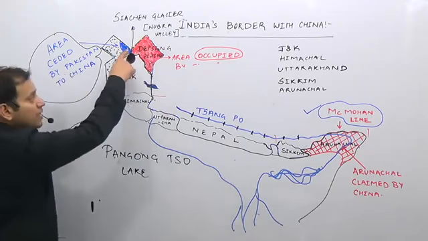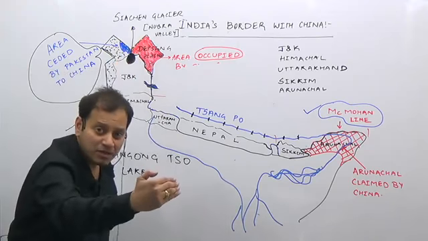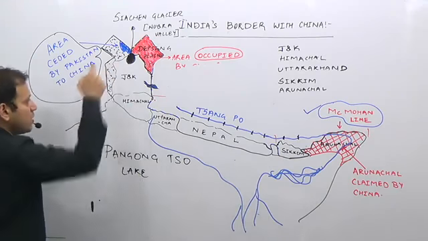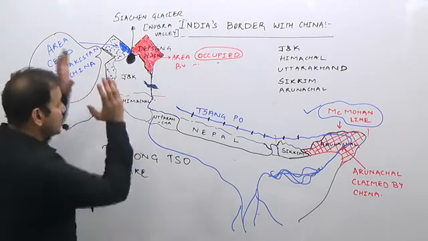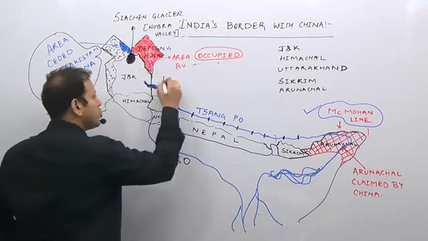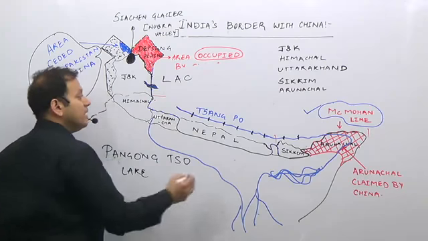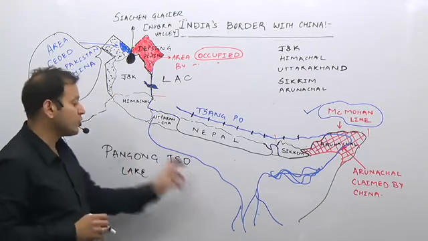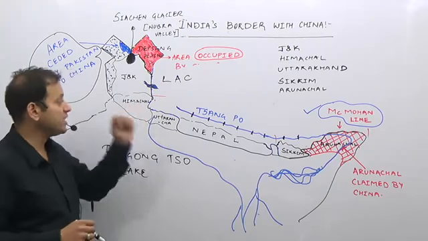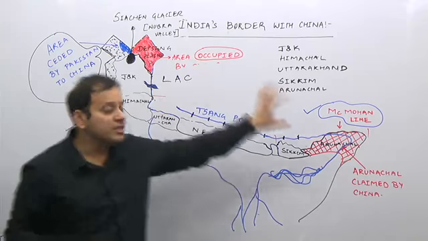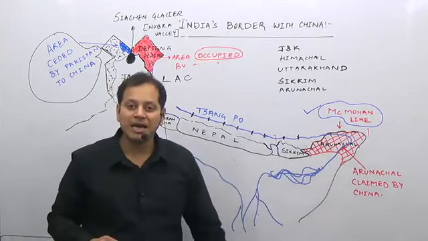Surrounding this is the blue colored region, which is illegally given by Pakistan to China. Why? Because Pakistan is illegally occupying this, Pakistan occupied Kashmir, in this region. This western sector boundary is known as the line of actual control. Here the Pangong Tso Lake is the boundary between India and China, shared by both India and China. Then there is the eastern sector boundary, which is known as the McMahon line.